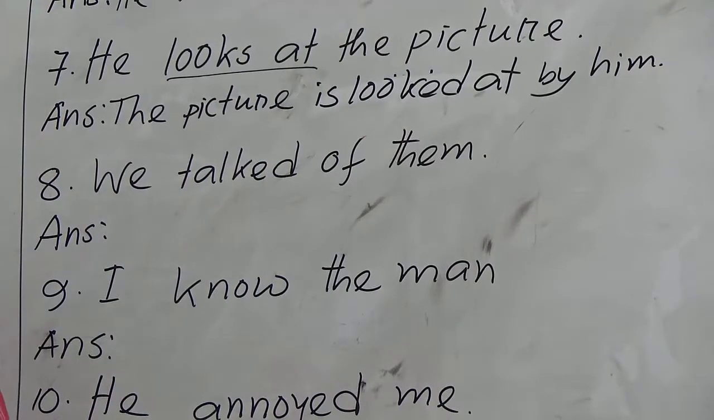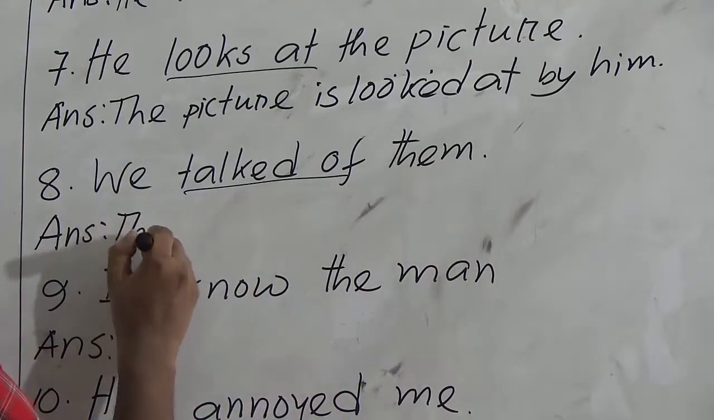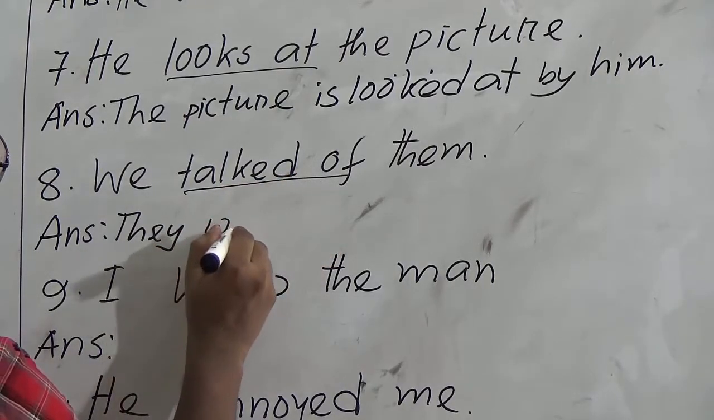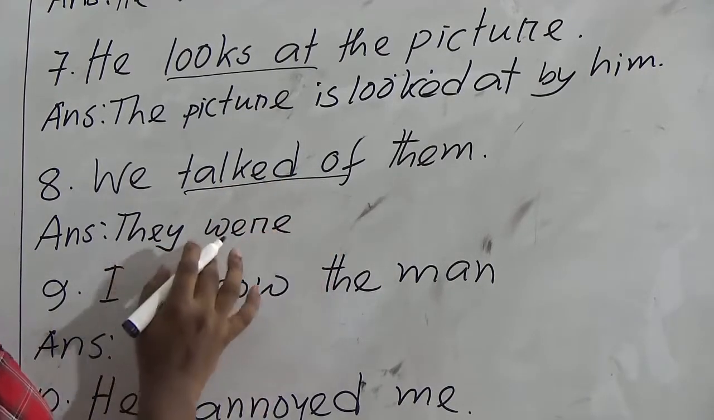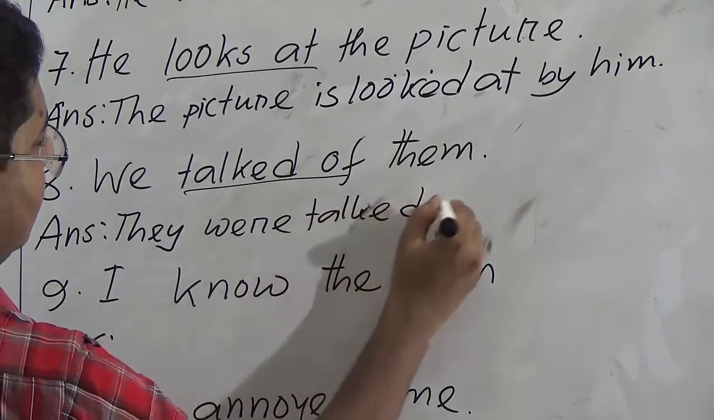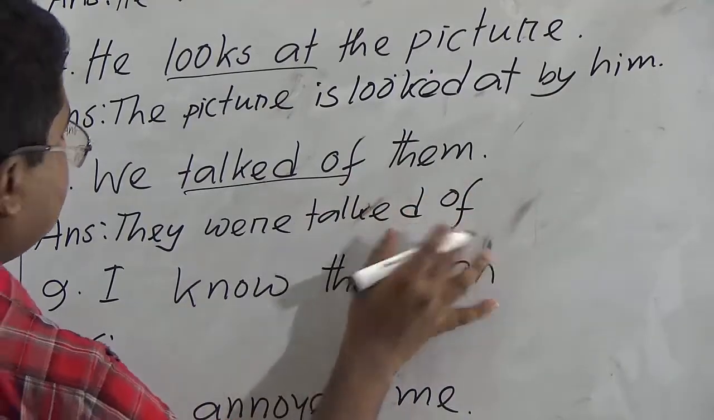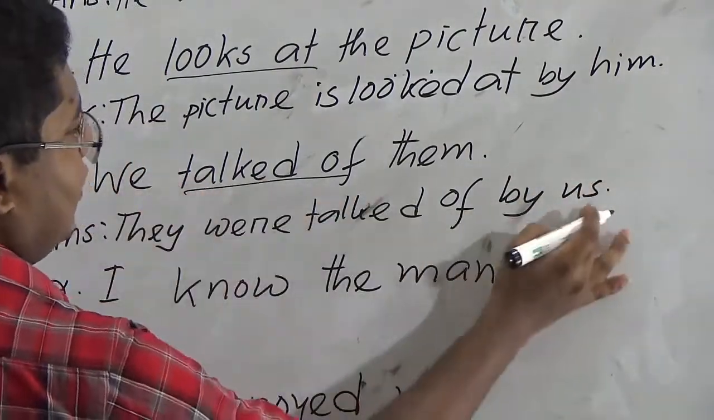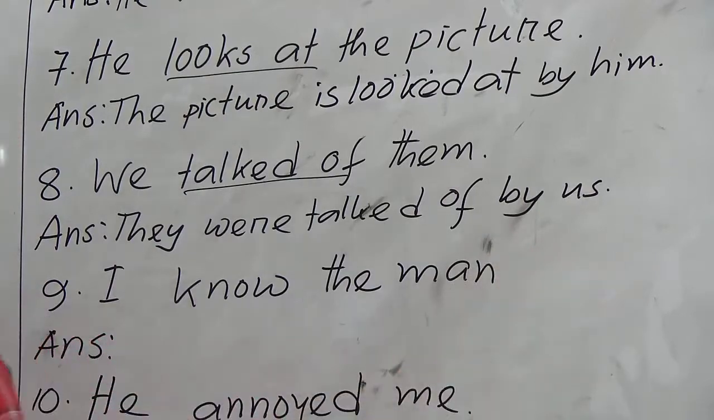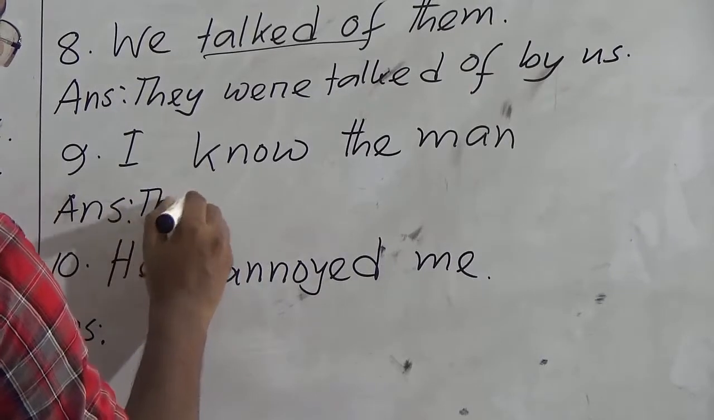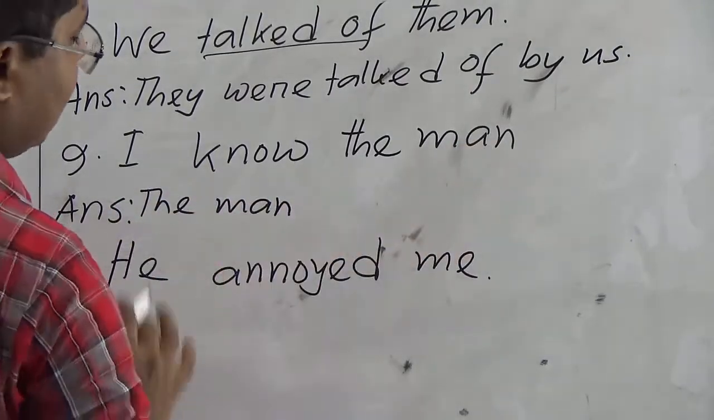We talked of them. Here is also a group verb with preposition. So them will be subject, it will be they. And as this is past indefinite tense, we will use was or were. After they, we use were. So they were talked. Past participle of main verb, then the group verb will come, and then preposition will come, and subject will be object at the end. We will be us. Next one, I know the man. So the man here is object, it will be subject.